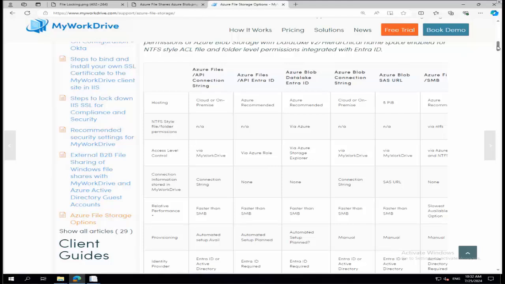But you've got the option of Azure Files via API or via SMB, right? We've always supported Azure Files over SMB, and that doesn't go away. It's still totally available if you need that granular level of permissioning. Otherwise, you've got Azure Files. And the key element here is really the level at which you're able to control user access to those shares between Azure Files, Azure Blob, and Azure Files with SMB, etc.